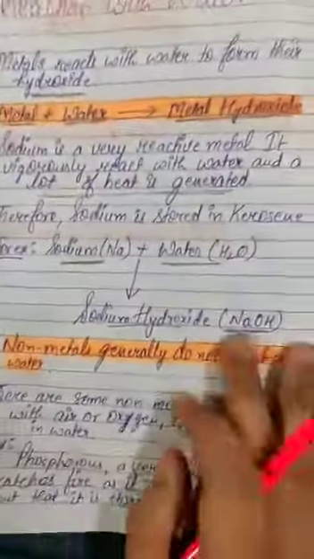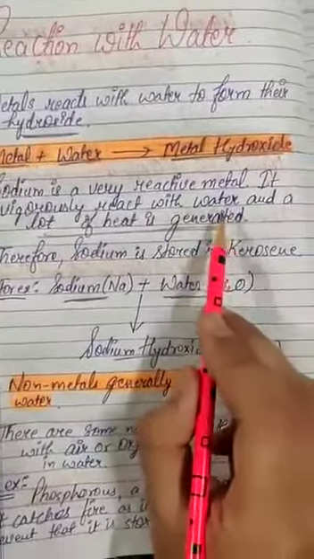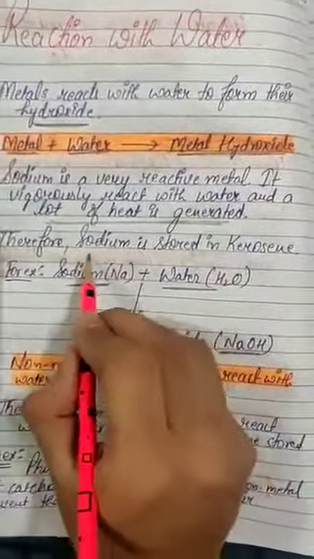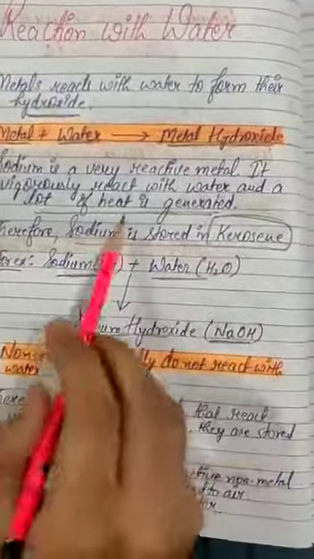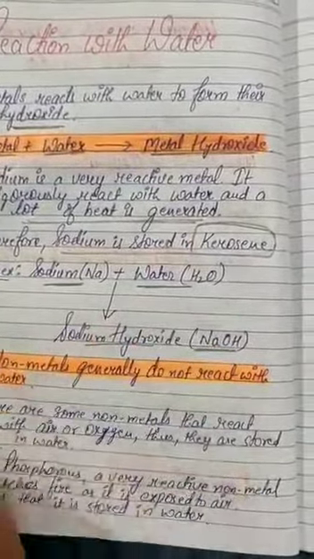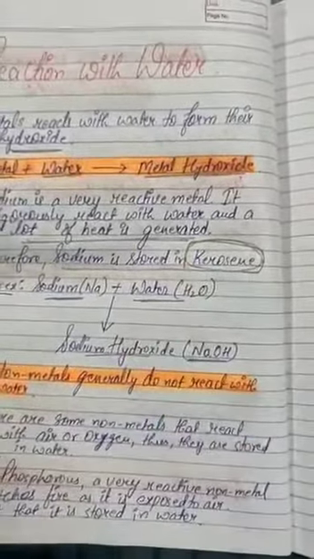You can see in the diagram. See here, the activity is shown when sodium reacts with water. You can see the glow. It catches fire and a lot of heat is generated. Okay, so sodium is a very reactive metal. That is why it is not kept in water. Therefore sodium is stored in labs in kerosene oil, because if we store it in water, it will react with water and burn quickly. So that is why it is stored in kerosene in labs.